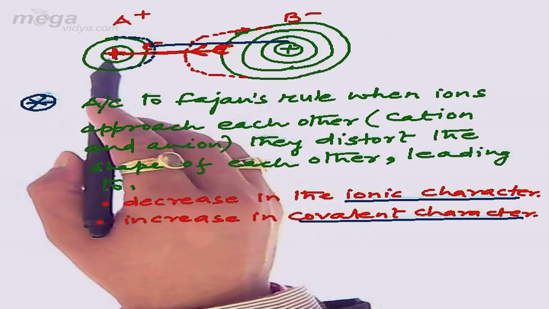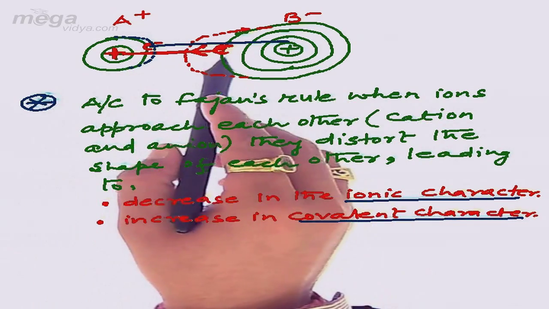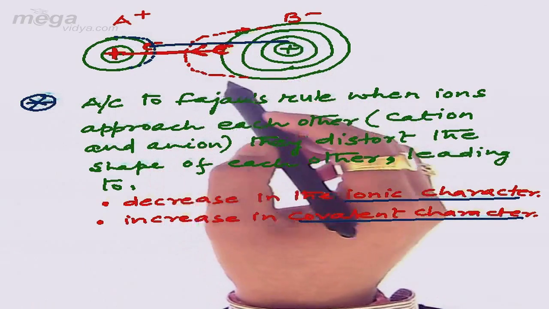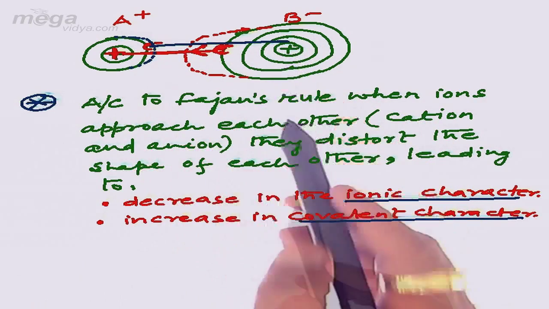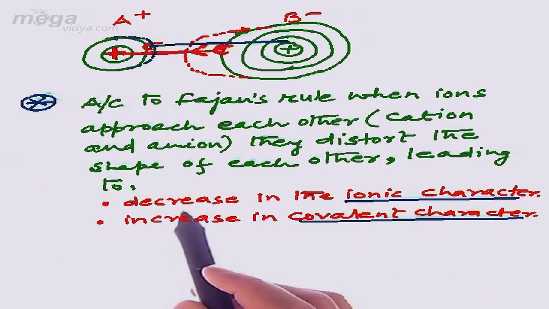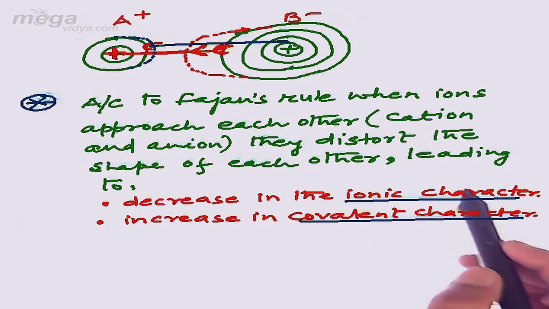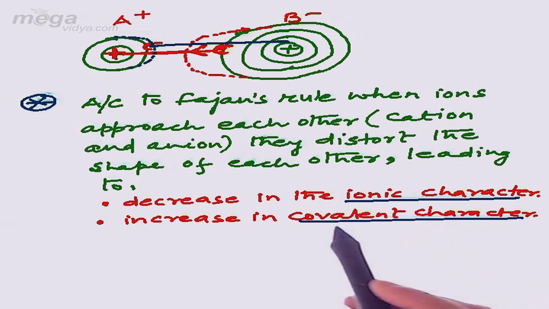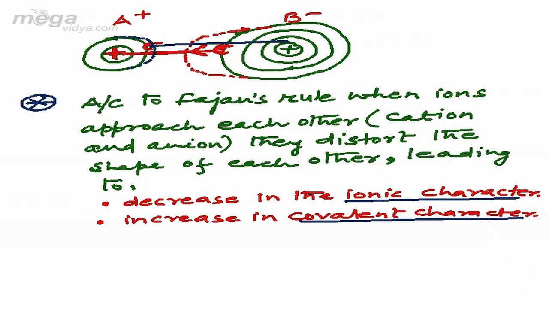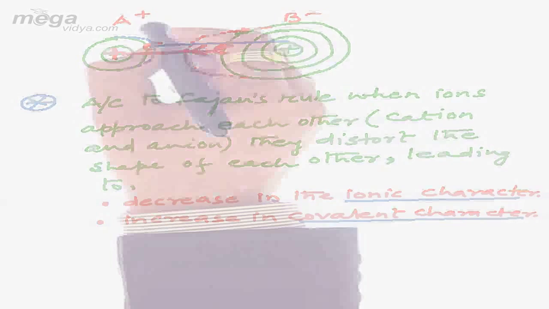During the approach of ions towards each other, there is distortion in the shape of both the ions, and this distortion will bring a decrease in the ionic character and an increase in the covalent character. Why will the ionic character decrease and the covalent character increase? Let us discuss it.